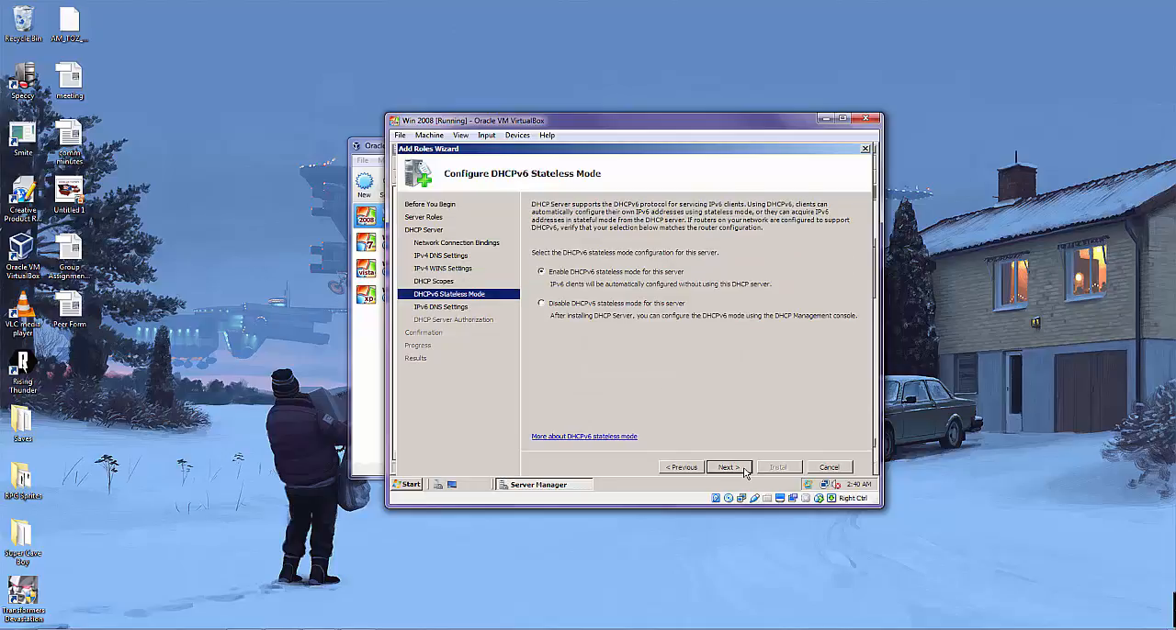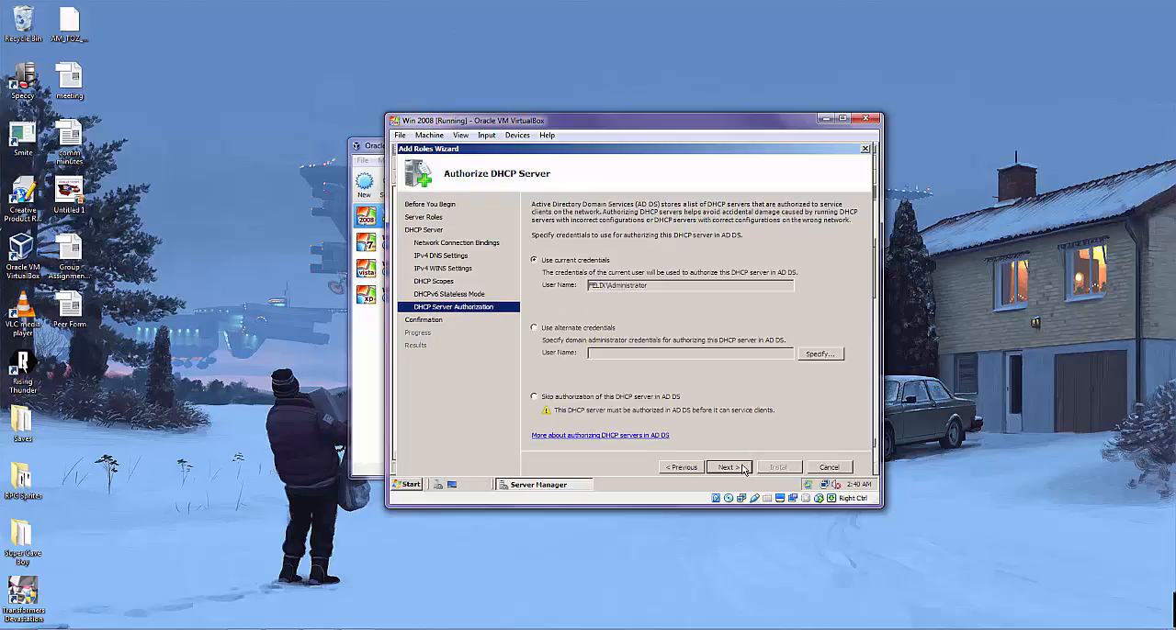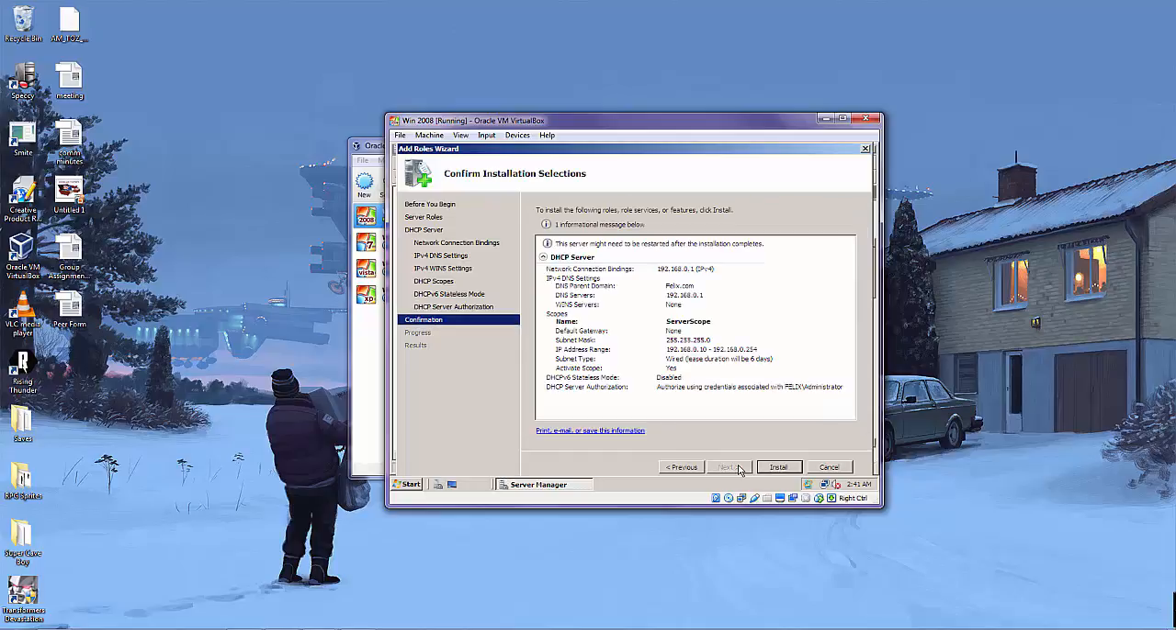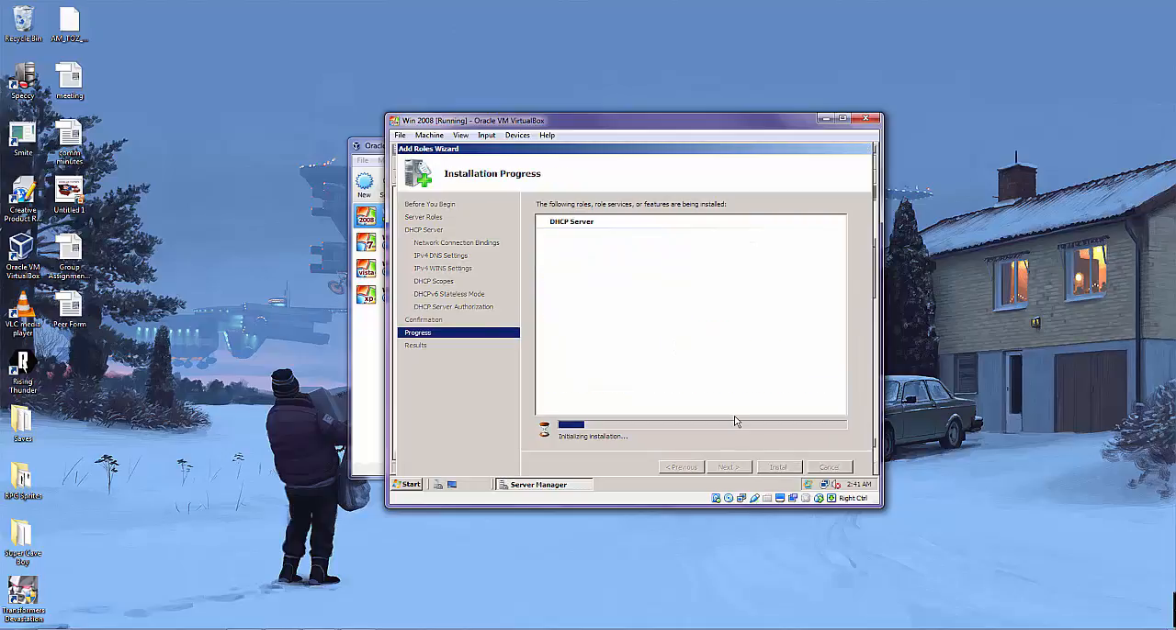Now click next. Click disable IP version 6 since it is only IP version 4 this video is being done. Then click next. Leave use current credentials as is. Click next. Here you'll see a summary of what was done. Then click install.